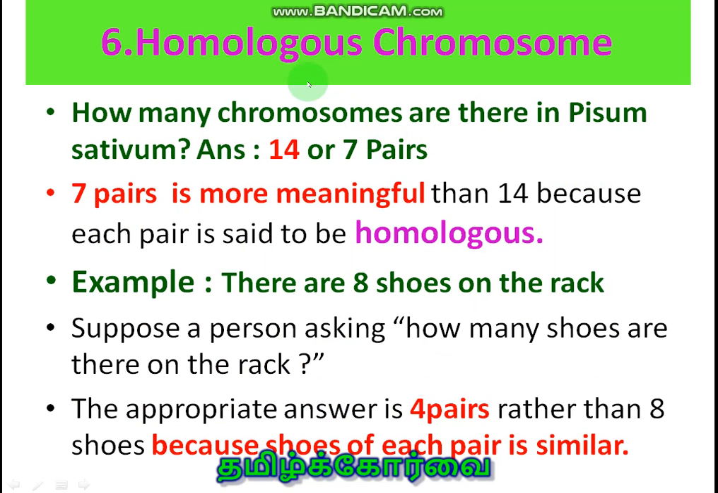Right. 6th term is homologous chromosome. To understand this, I am going to ask one question. How many chromosomes are there in Pisum sativum? The answer is 14 or 7 pairs, in which 7 pair is more meaningful than 14, because when you say 7 pair, it automatically conveys one message: 14. In addition to that, one more message is also conveyed.